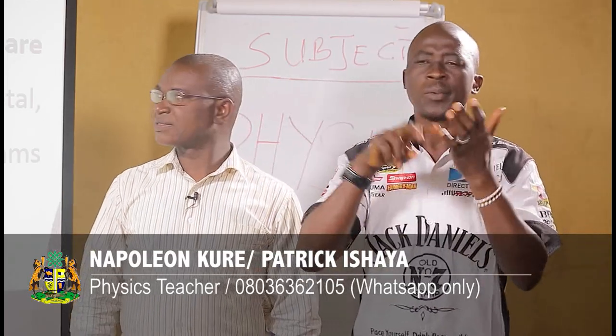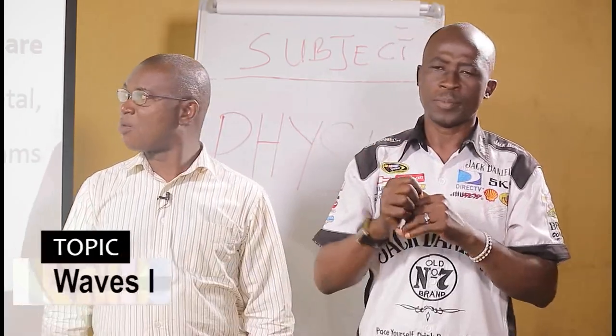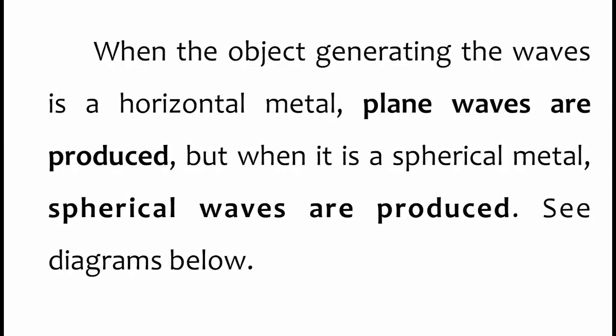What do we mean by plane waves? Plane waves are said to be generated or formed when the object causing or generating the wave is a horizontal metal. That is when we say waves are straight or plane. Well, on the other hand, when the object causing the generation or the production of such a wave is spherical, circular in nature, then we say such waves formed or produced are circular waves or spherical waves.